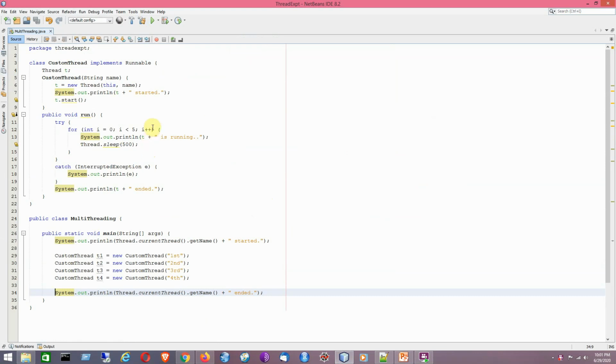Suppose we have a class named CustomThread. It has a similar kind of syntax that we have used for the creation of a thread using the implements Runnable option, so it has a similar kind of structure.